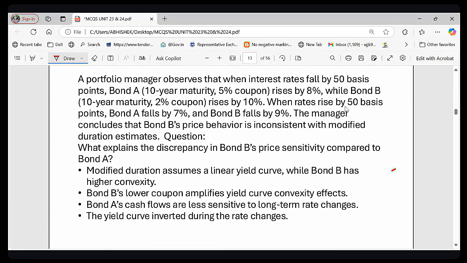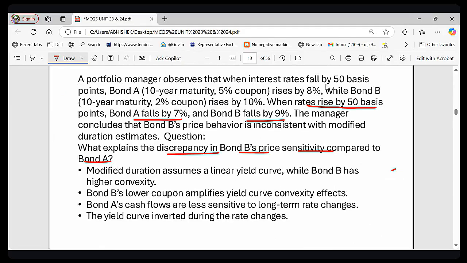You can see when the second case is when rate rise by 50 basis point, bond A fall by 7%, right? And bond B fall by 9%, right? So the portfolio manager expected bond B to behave similar to bond A, but it did not. So the question is, what explains the discrepancy in bond B price sensitivity compared to bond A, right?